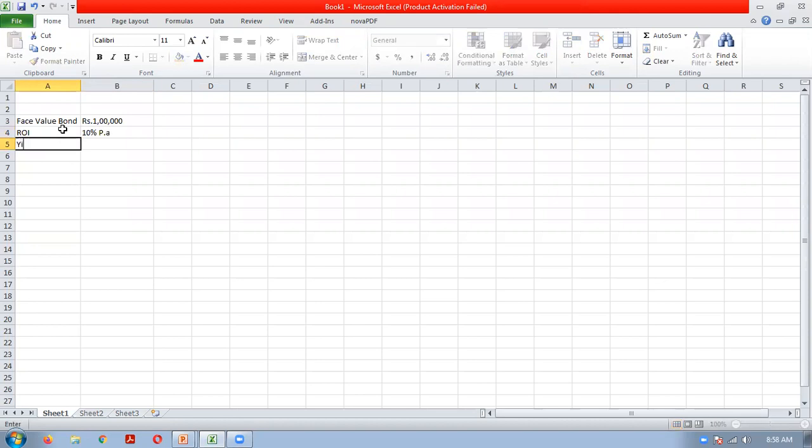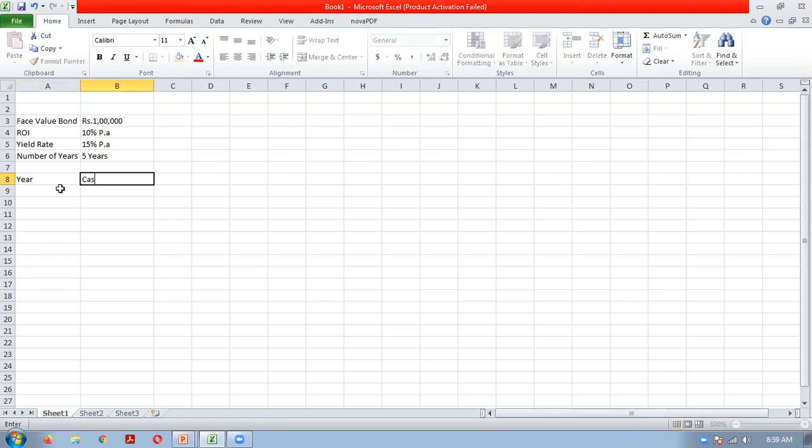Yield rate which we have taken is 15% per annum. Number of years for which you are making the investment is 5 years. So here we can make a table for understanding the present value concept.